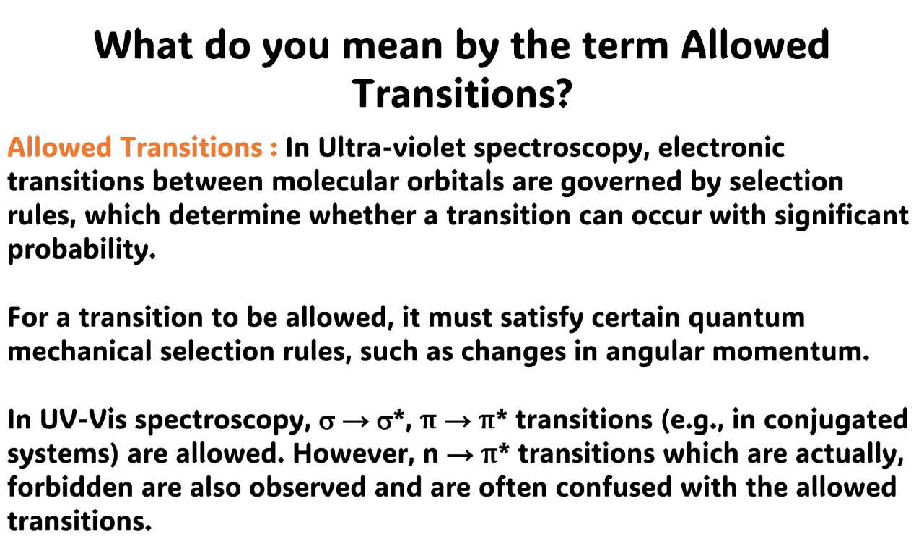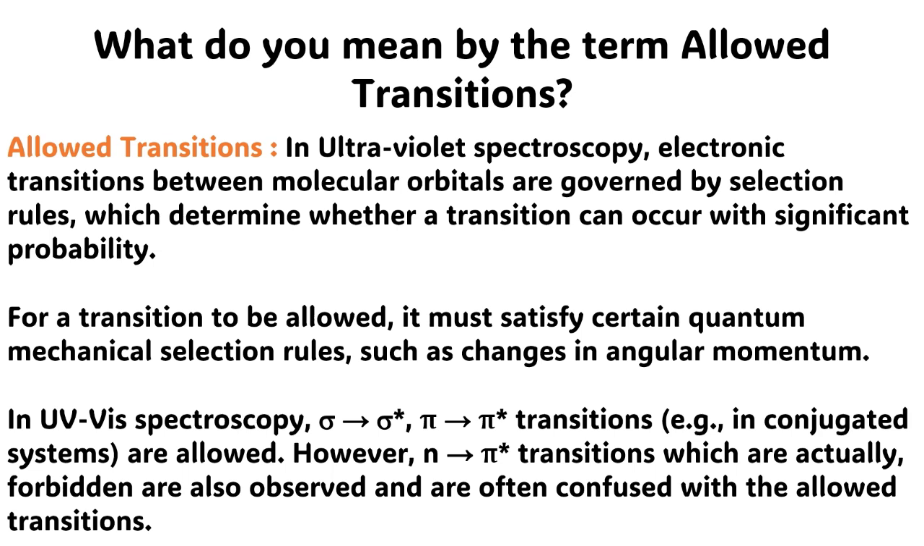The next question is, what do you mean by the term allowed transitions? The answer to this question is very simple. In ultraviolet spectroscopy, electronic transitions between molecular orbitals are governed by selection rules, which determine whether a transition can occur with significant probability.